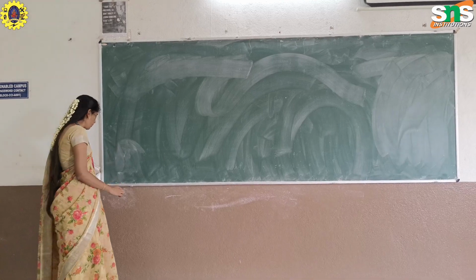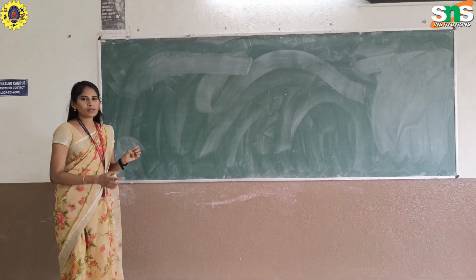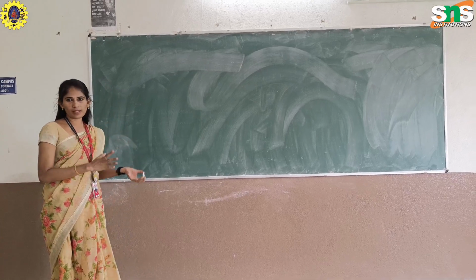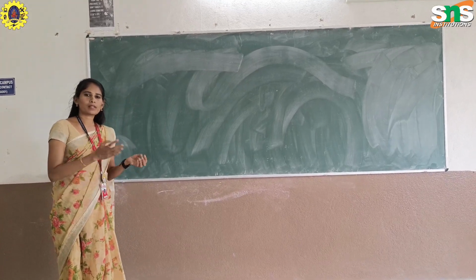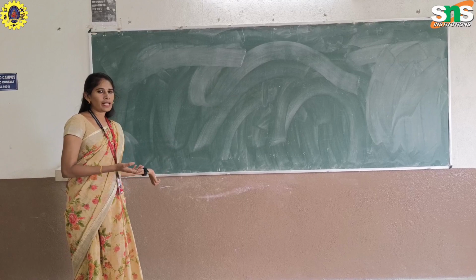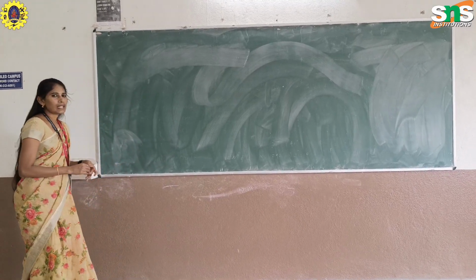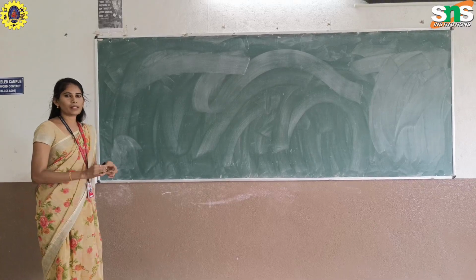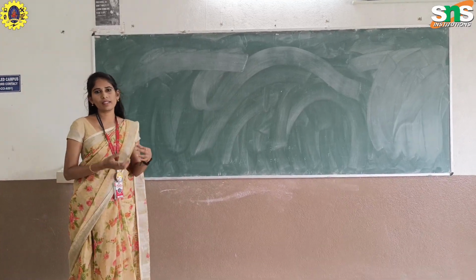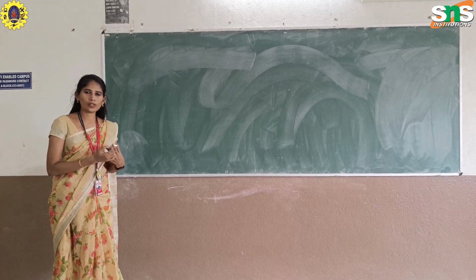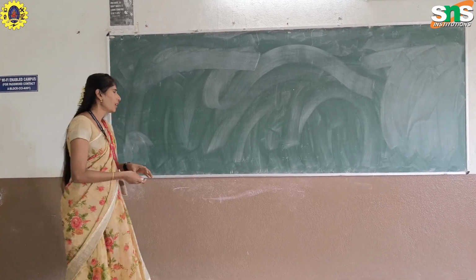Last class we discussed types of semiconductor, types of extrinsic semiconductor. Do you know very well that extrinsic means impure semiconductor? Based on impurity, we classify into n-type semiconductor and p-type semiconductor. In an n-type semiconductor, the majority charge carriers are electrons. In a p-type semiconductor, the majority charge carriers are holes. Holes are nothing but positively charged.